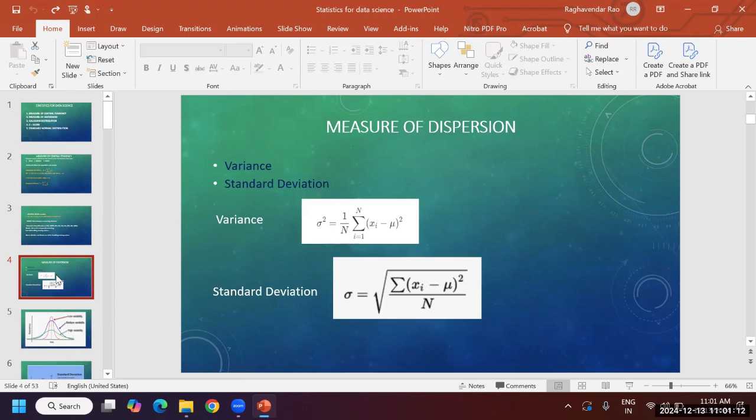Measure of dispersion: variance and standard deviation. What is the variance and standard deviation? Anyone having any idea? This is an important one. You have to understand well. This is also called sigma, but variance is 1 by n, summation of i equal to 1 to n, xi minus mu whole square. You need to understand. Please concentrate more.